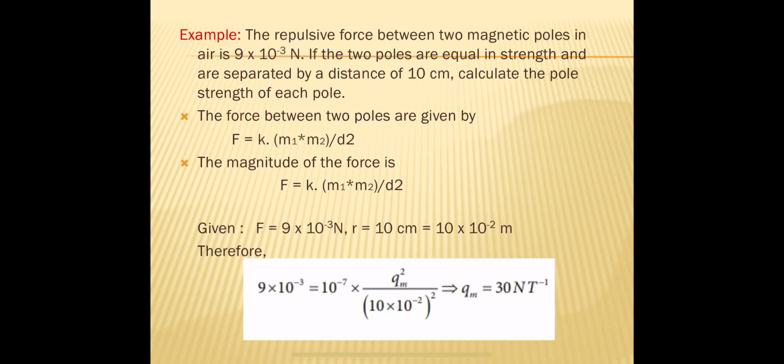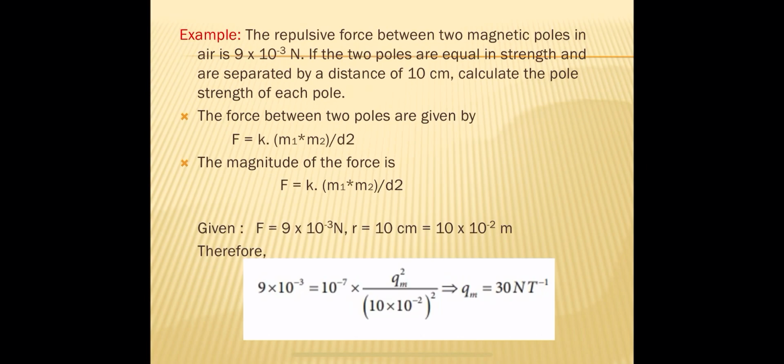Okay, so let us solve one or two examples on this. Let me show the first problem. The repulsive force between two magnetic poles in air is 9 into 10 power minus 3 newtons. The repulsive force means they are like poles, and these two poles are placed in air, so the K value is 10 power minus 7 Henry per meter.